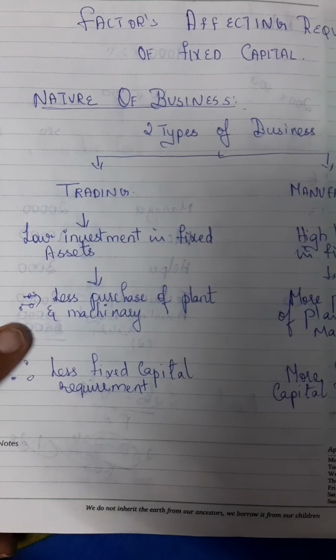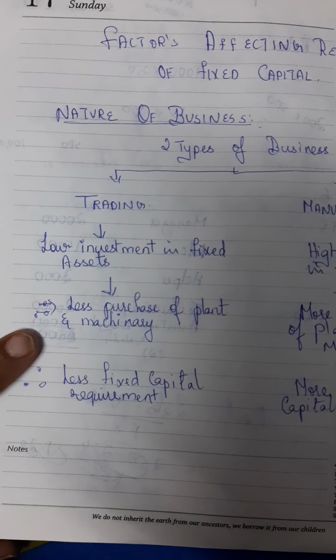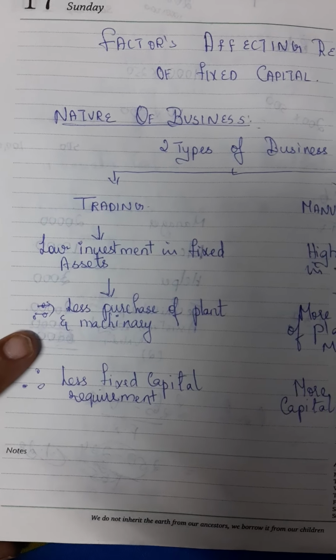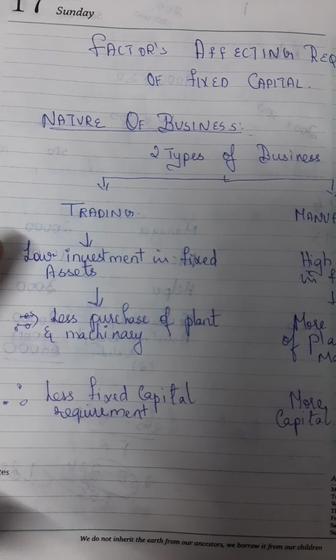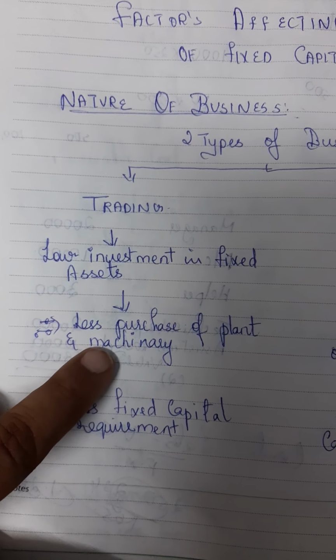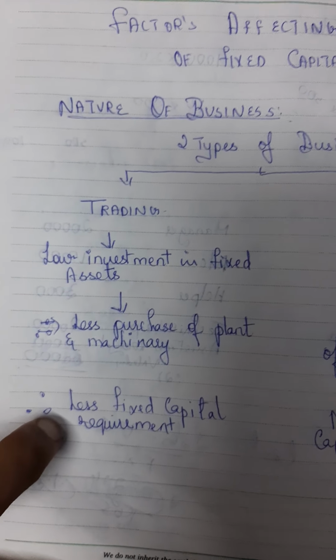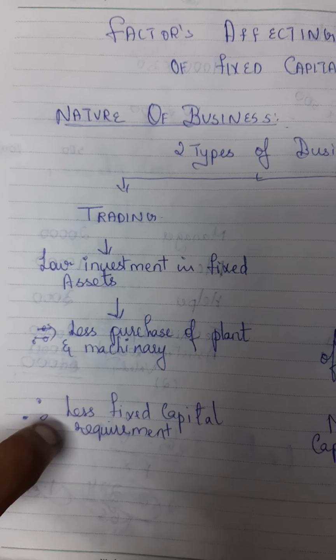So there is less purchase of plant and machinery, just like a retail outlet. You are only retailing, you are only distributing, you are not manufacturing anything. When you don't manufacture anything, just a retail outlet like your kirana shop or provision shop, do you really need a lot of money for machinery, equipment, furniture, computers, peripherals? No need, not required, right? So low investment in fixed assets is there for trading business, thereby less purchase of plant and machinery happens. When you purchase less plant and machinery, your fixed capital requirement is also very, very less.